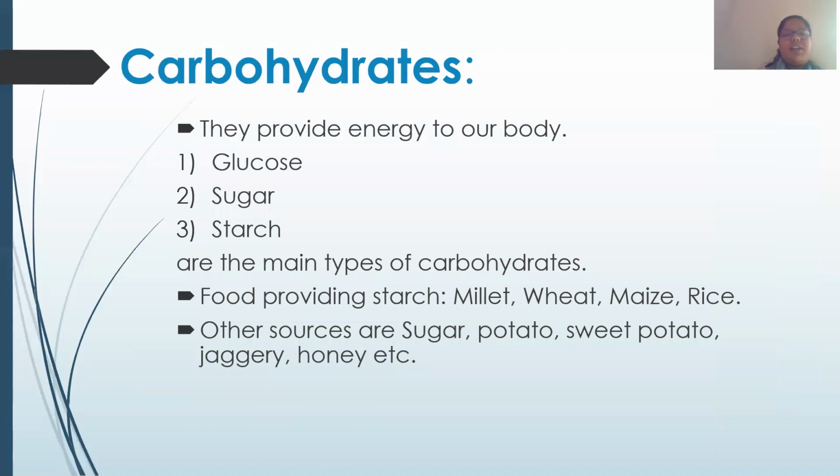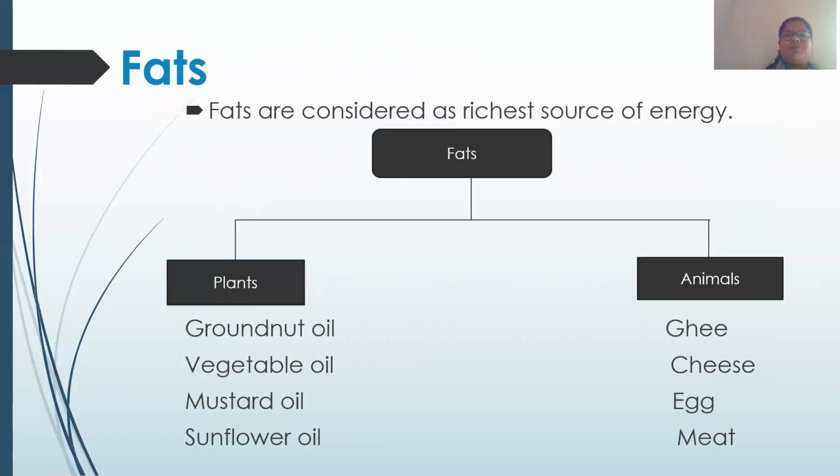Next, let us see about carbohydrates. We saw that there are three main types of carbohydrates that provide energy: glucose, sugar and starch. We get carbohydrates from wheat, maize and rice. Any food item which is sweeter in taste will contain carbohydrates.